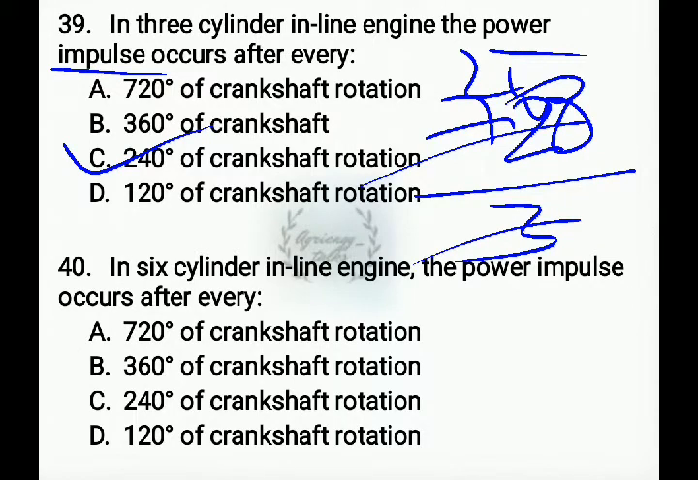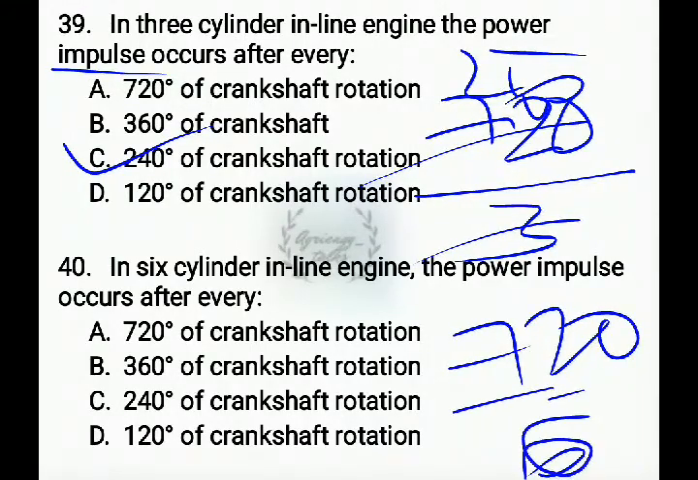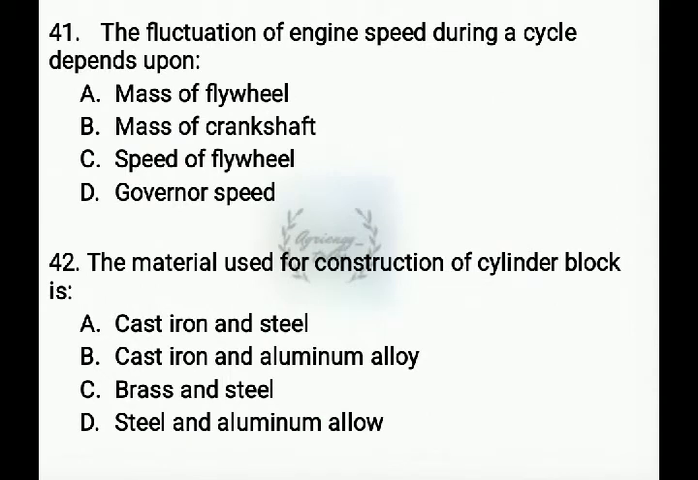Next question, in six cylinder inline engine the power impulse occurs after every. 720 by 6, same as the previous question, that is 120 degrees of the crankshaft rotation. Next question, the fluctuations of engine speed during a cycle depends upon the mass of the flywheel.